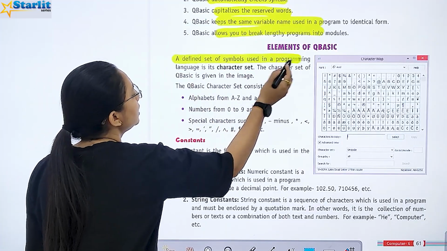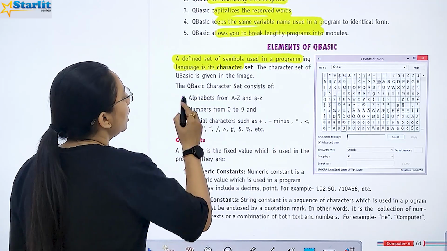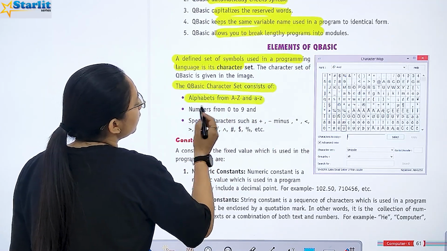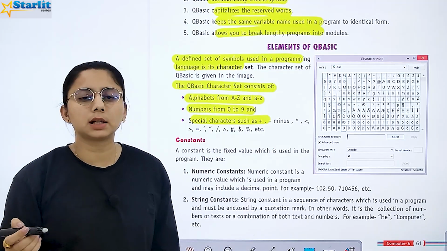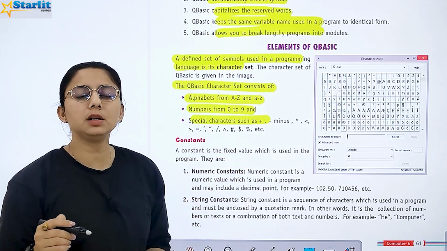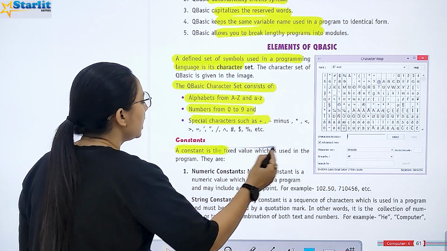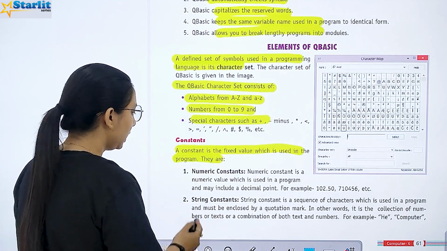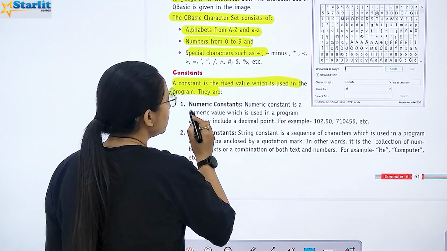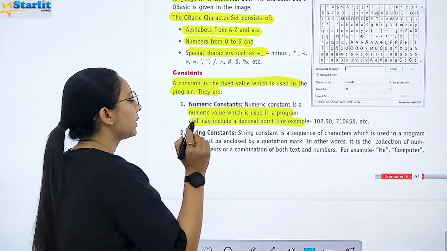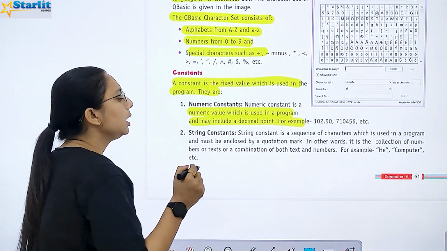What are the different elements? A defined set of symbols which is used in a programming language. It is the character set, right? The QBasic character set consists of alphabets A to Z, numbers 0 to 9, and some special characters like at the rate, minus, percentage. These are some special symbols. Constants are fixed values which are used in a program. Then we have numeric constants. A numeric constant is a numeric value which is used in a program and may include a decimal point like 102.50.